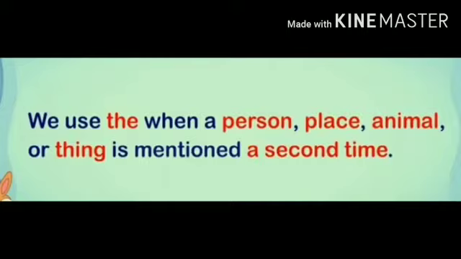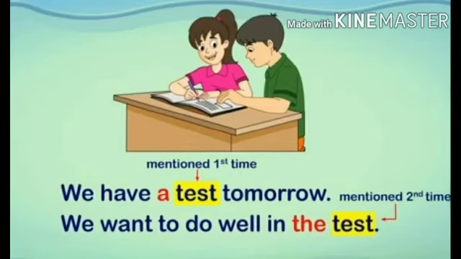Now, let us study about the definite article the. We use the when a person, place, animal or thing is mentioned a second time. Let us understand it with example. Here you can see it is written, we have a test tomorrow.